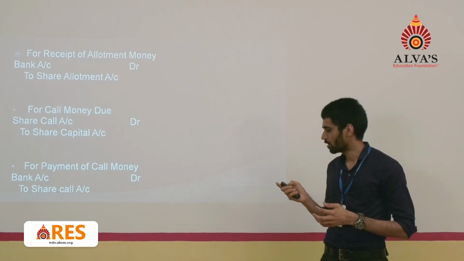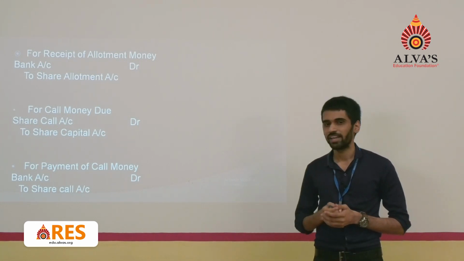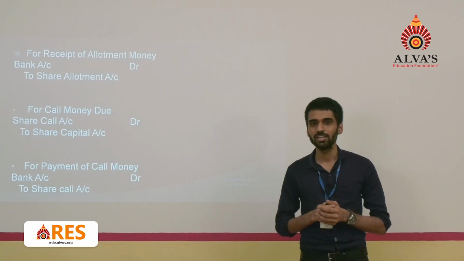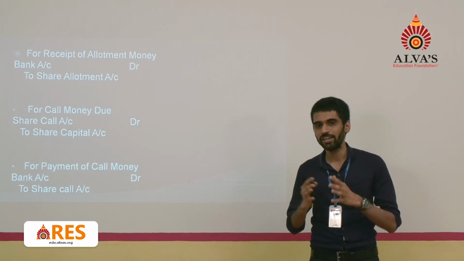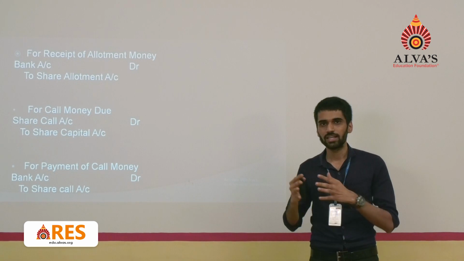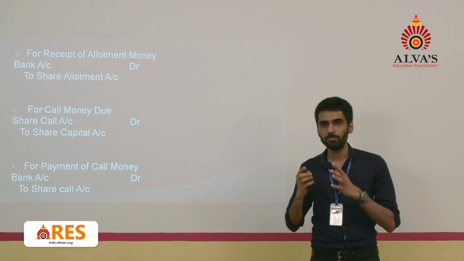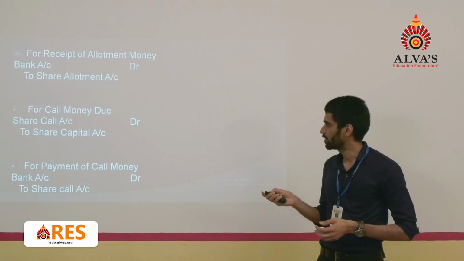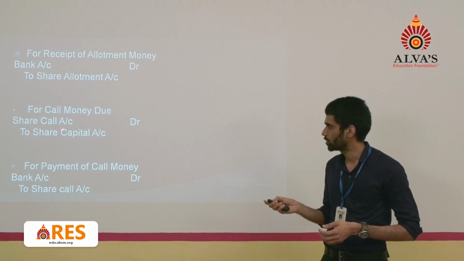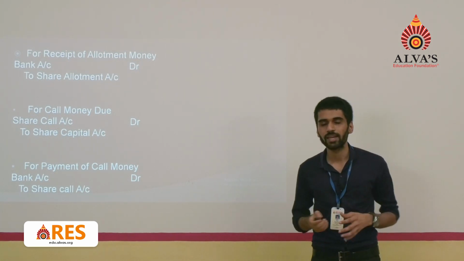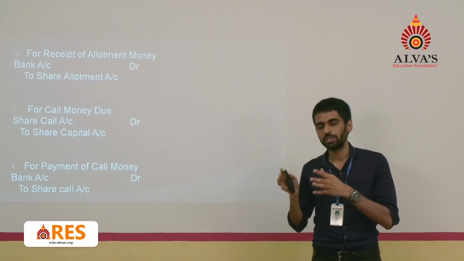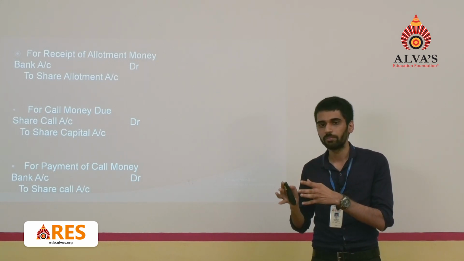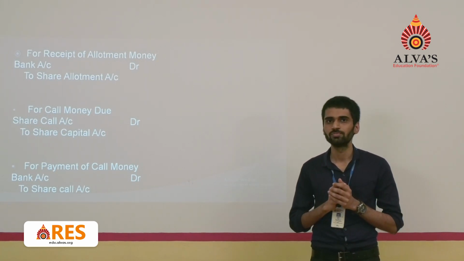Third entry is for call money due. Again the same kind of entry you are passing. First of all you are making a due entry, then you are passing the collection entry. For making a due entry, you are passing the entry called share call account debit to share capital account, and you are raising the capital, and you are making them remember that on their part a certain amount of money is due.